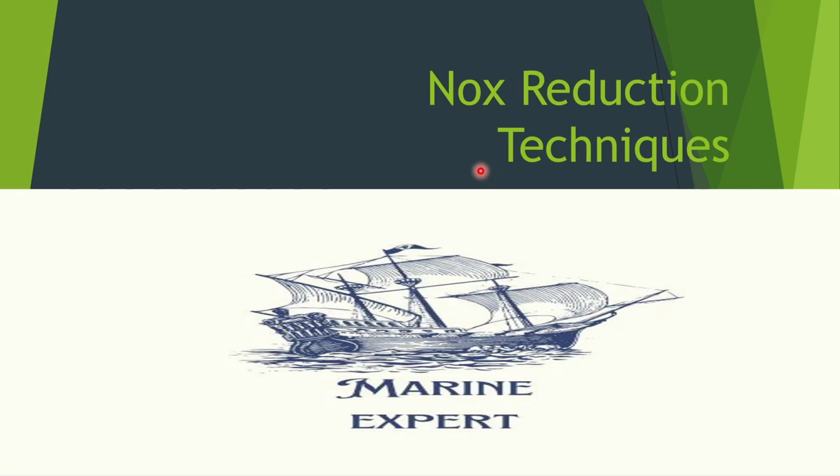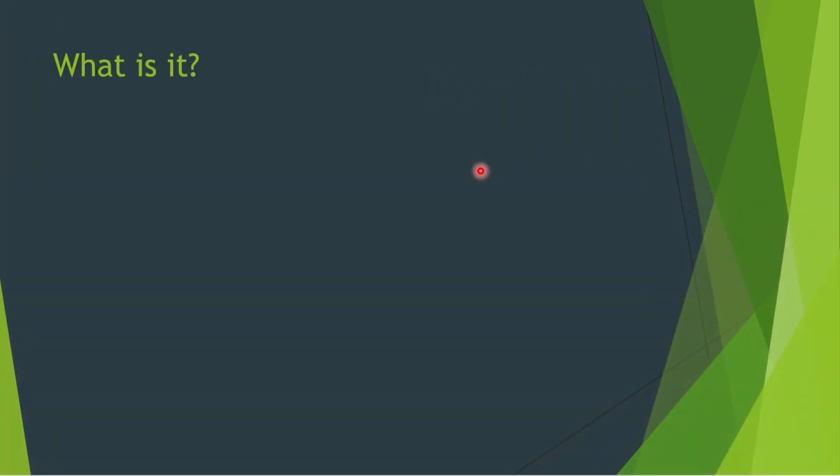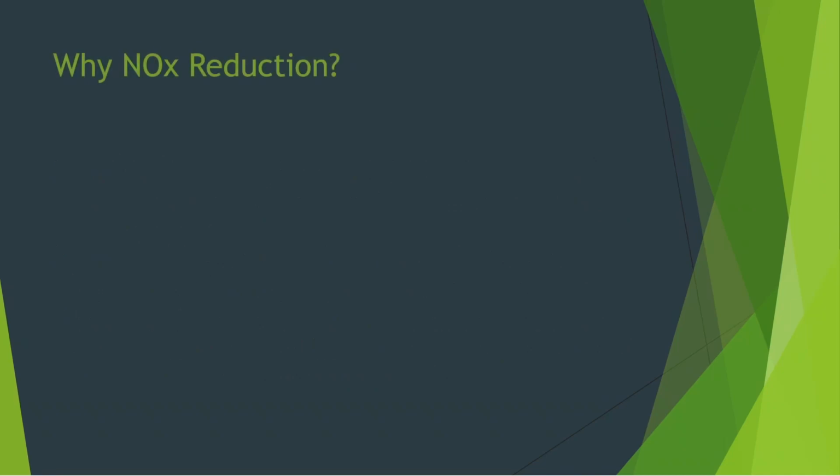So we will have a look at the basics. So what is it? What is NOx? Basically, it is a very simple question, but when surveyor asks you due to the pressure, we are sometimes not able to recall the answer. So that is why I have included this. So basically, NOx is NO and NO2, that is nitrogen oxide and nitrogen dioxide. Those are the two components of the NOx.